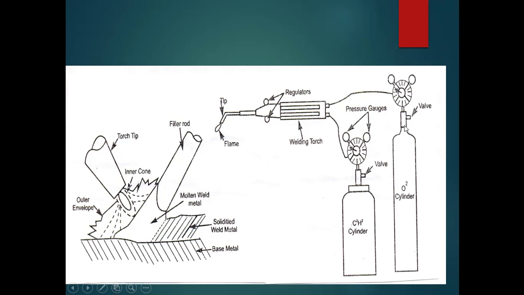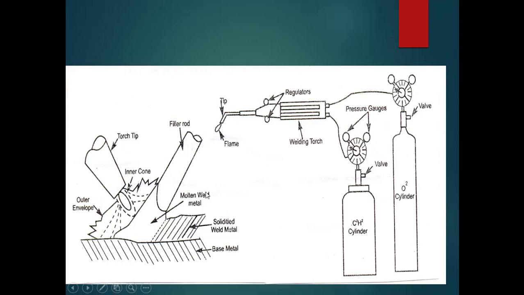Yes, it consists of two cylinders. One is an oxygen cylinder, one is an acetylene cylinder. These two cylinders are provided with some pressure gauges as well as some valves to control the flow of oxygen and acetylene, and these two will be connected to the welding torch with the help of hoses. This is the nozzle of the welding torch, and this is the flame. And write these two things: the base metal parts, a filler rod, and the flame here.